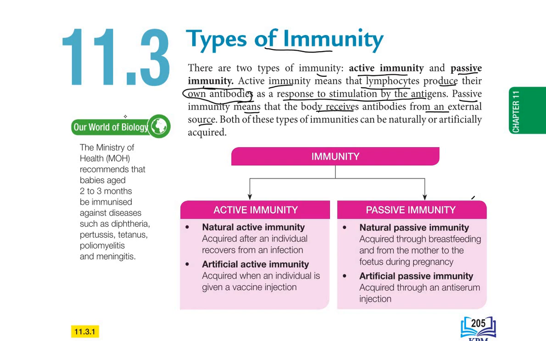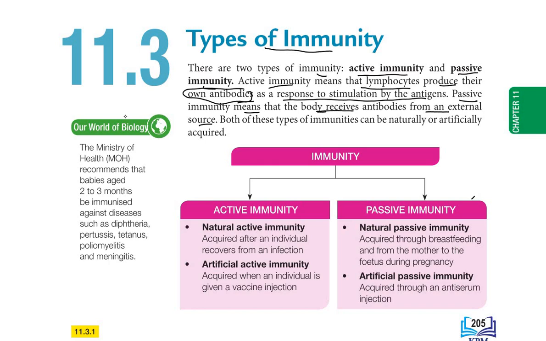But passive immunity means that the body receives antibodies from an external source. That means in this case, lymphocytes cannot produce the antibodies to fight against the pathogens. So we have to take the antibodies from other sources. Later I will explain. So that is the difference between active immunity and passive immunity.